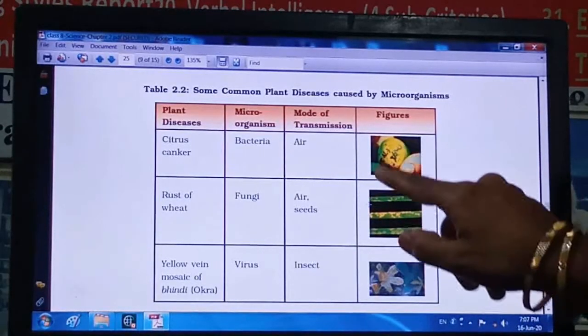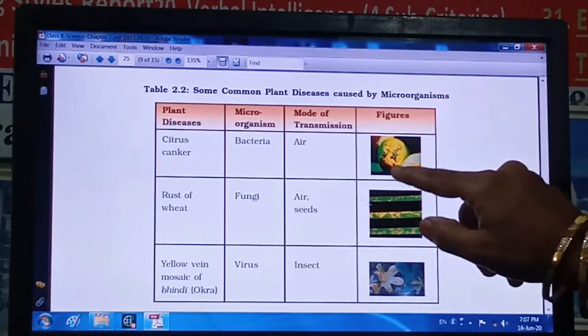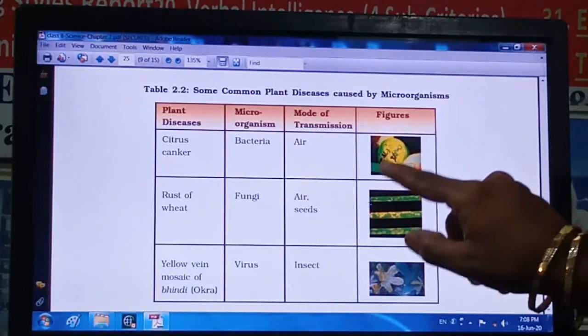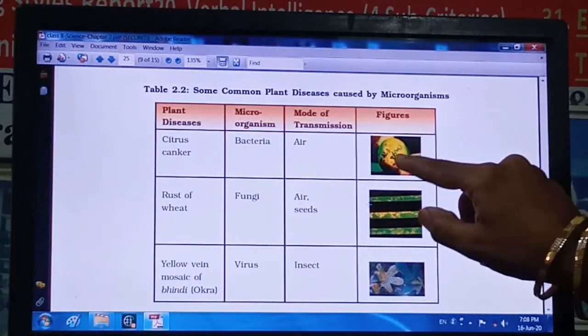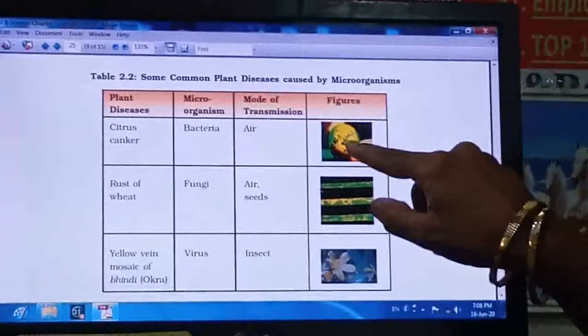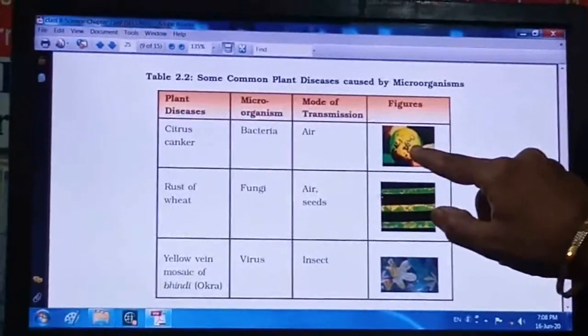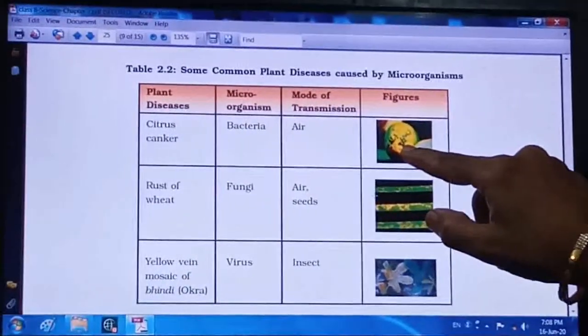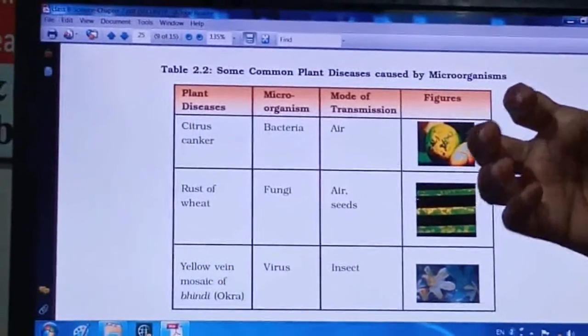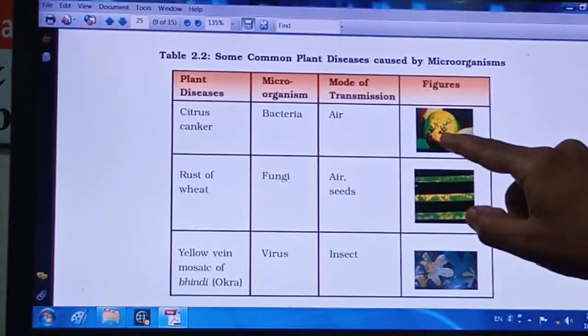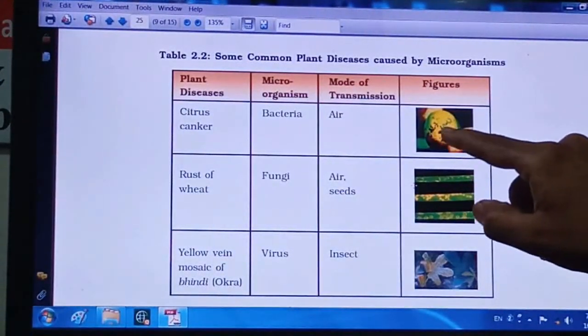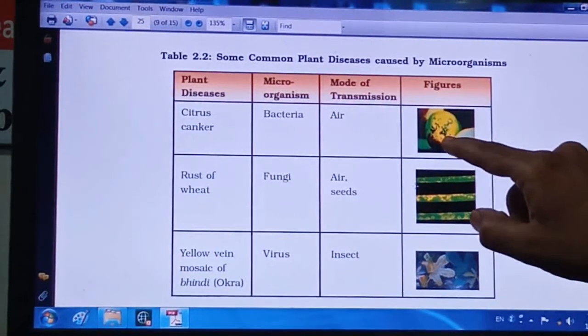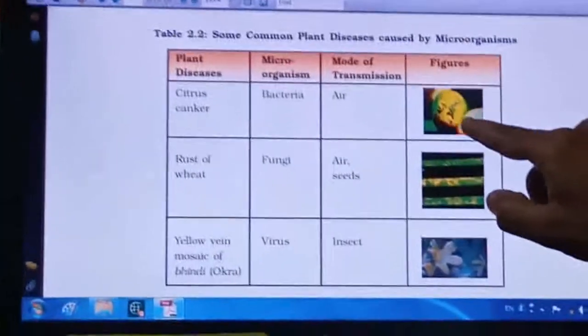See here, this is a lemon, and on this lemon you can see various black color dots. It actually looks brown in color, you must have also observed, right? It is like a dried, corroded spot. So this is nothing but the canker disease that occurs in citrus, so it is citrus canker.